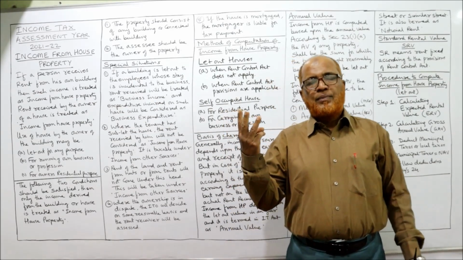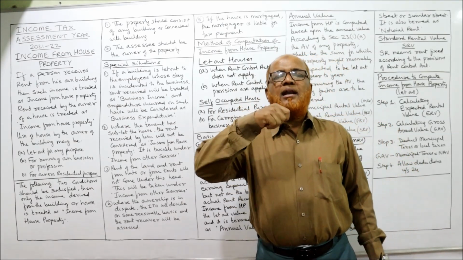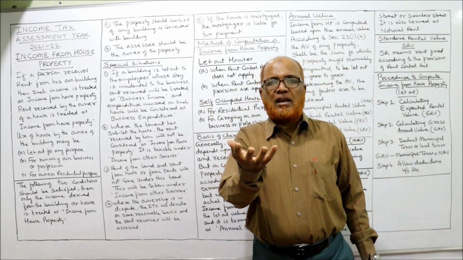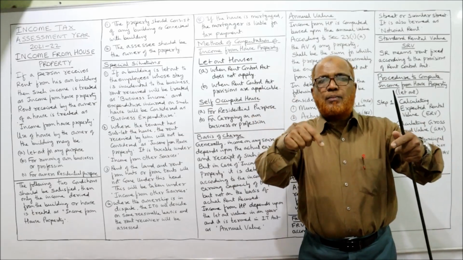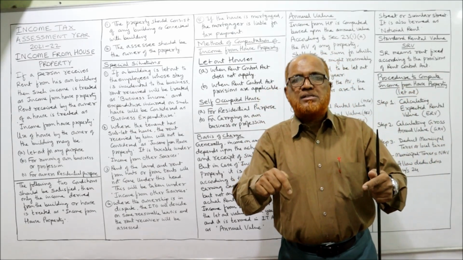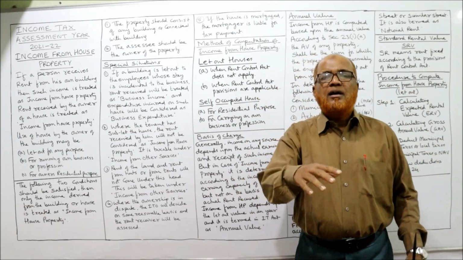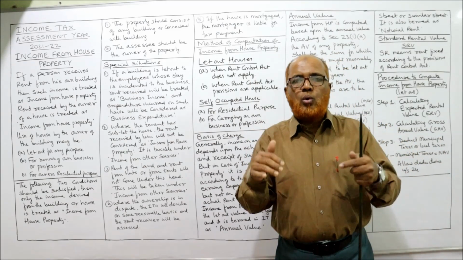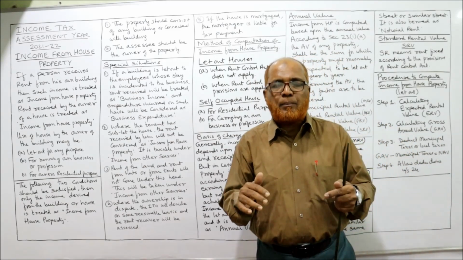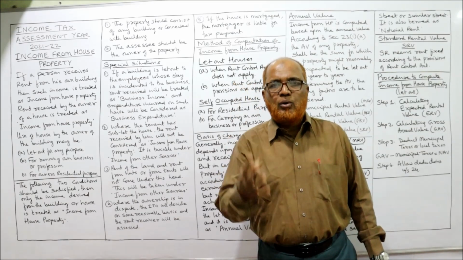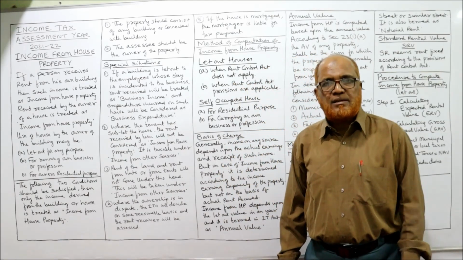So three ways. First, a person can let out the property and receive the rent. Second, he can use the property for his own business or profession. Third, he can use the property for his own residential purpose. In this way, the property can be used in three different ways.